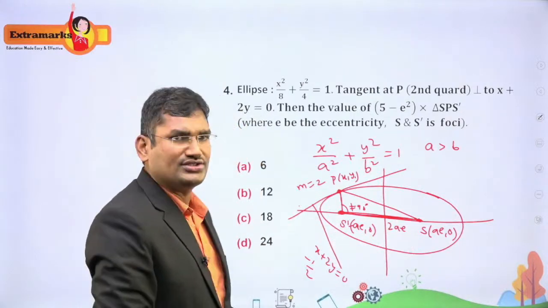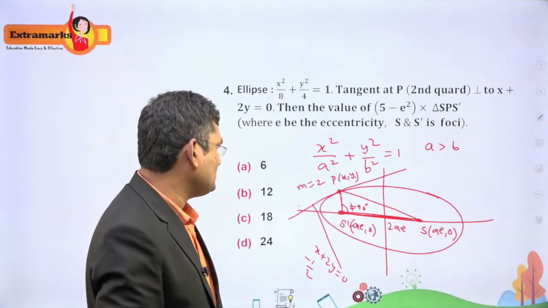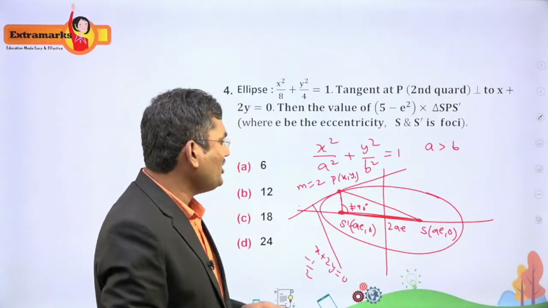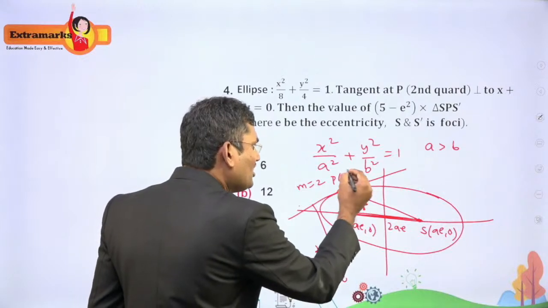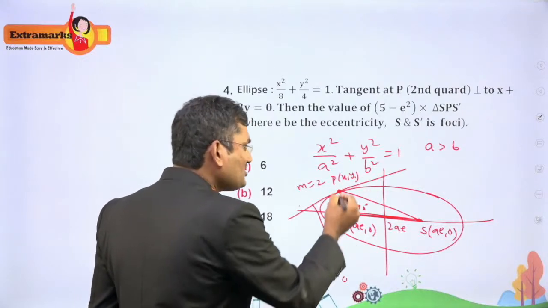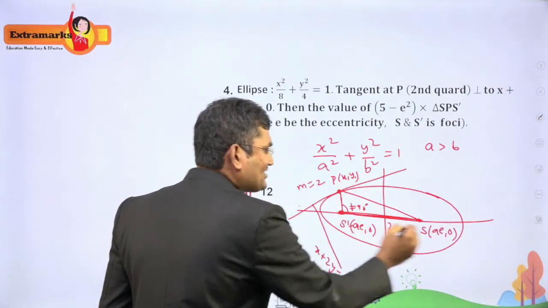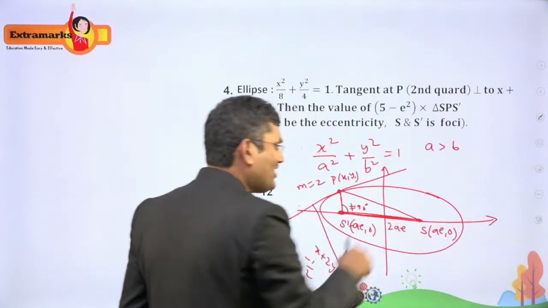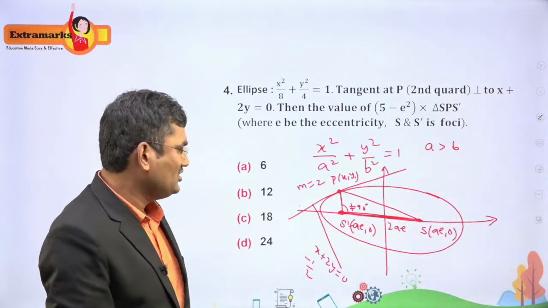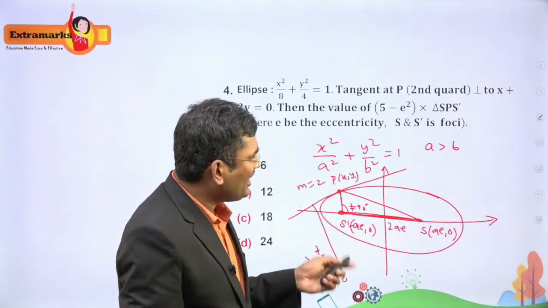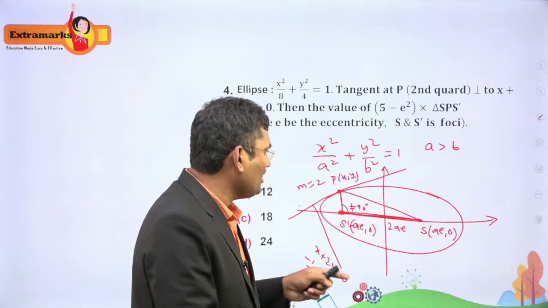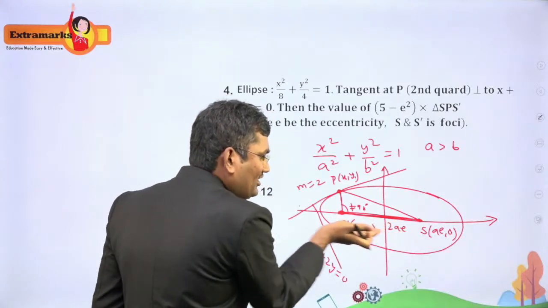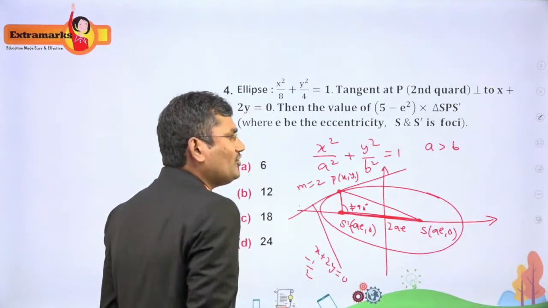But what is the height? The height of this triangle is equal to the y coordinate, because it is the distance from the point to the x-axis. The major axis is the x-axis and the minor axis is the y-axis, because it is a standard ellipse. We already have the base, and we need to find the height of the triangle.